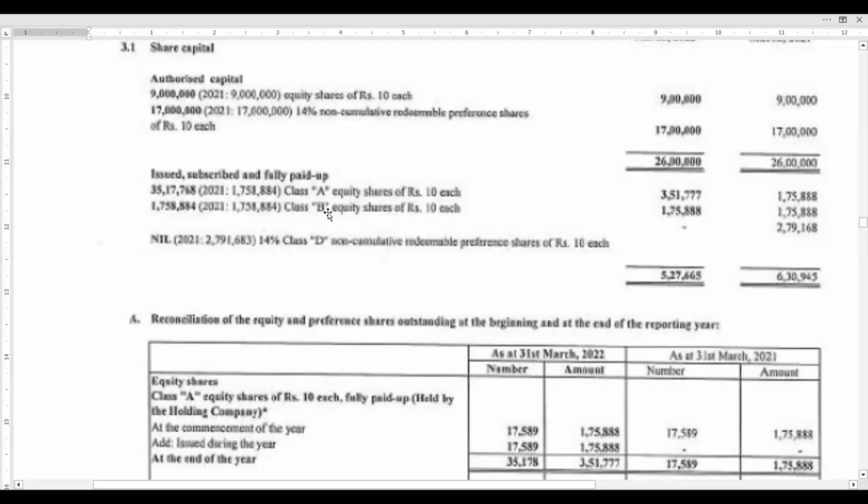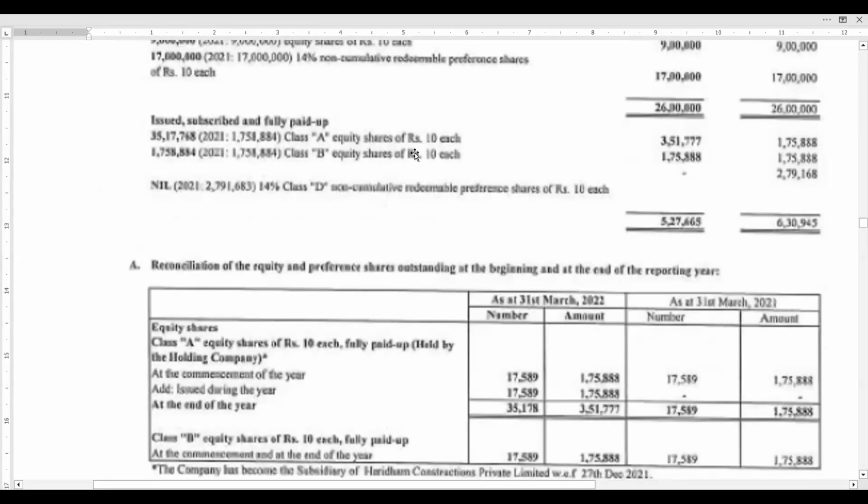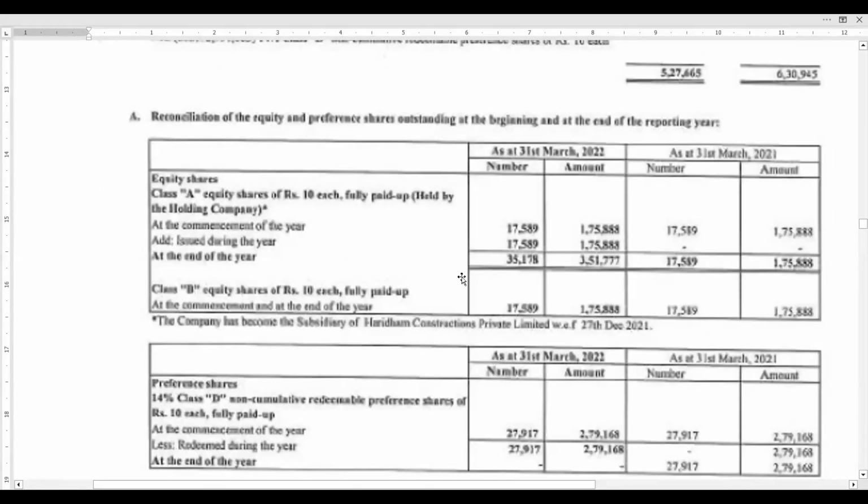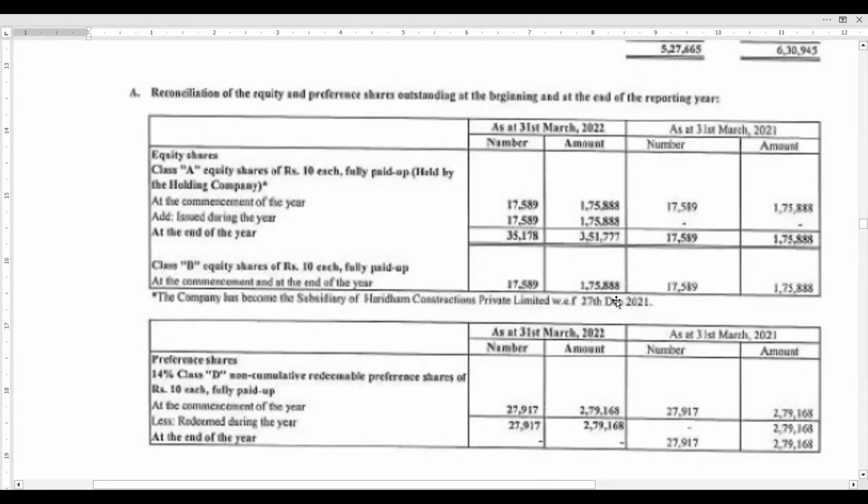This is what, if you see in the schedule, they are telling: for each class of share capital, you have to give all the details. This is what they have done here. For each class of share capital, they have given these details. Okay, and you read that reconciliation is required. So this is the reconciliation. What is the opening balance? How many are issued during the year? What is the closing balance? Like that, it is given for opening, I mean, for 2 years, right? And even for preference shares, the same details are given.